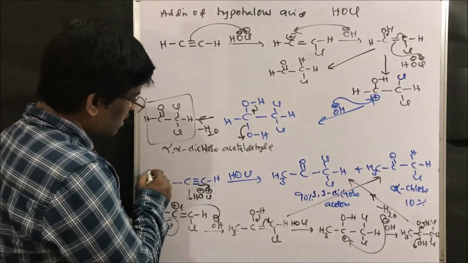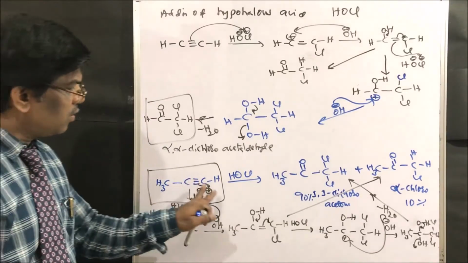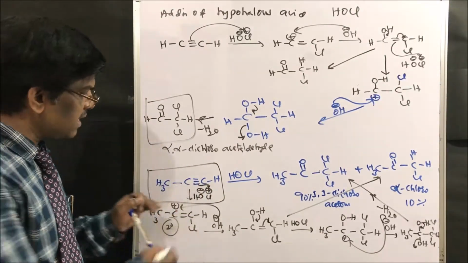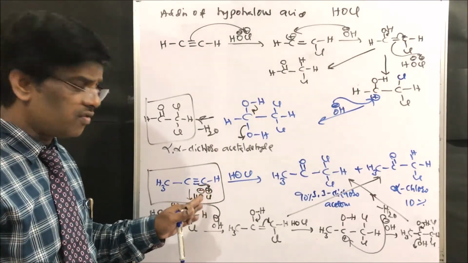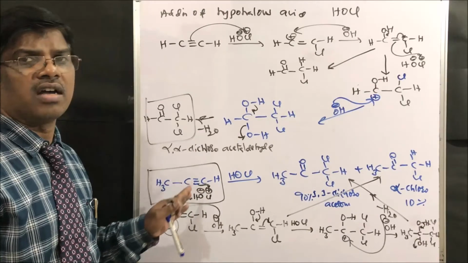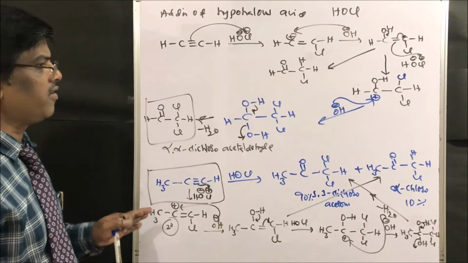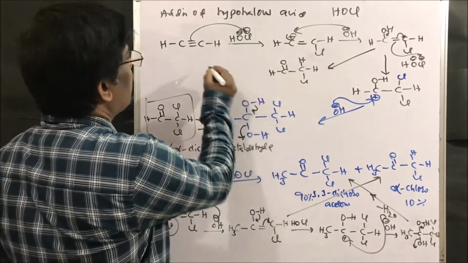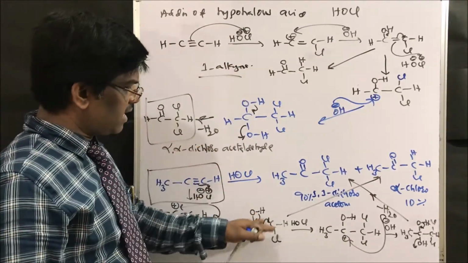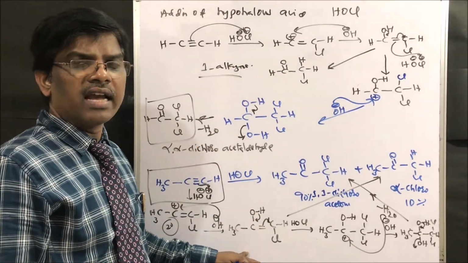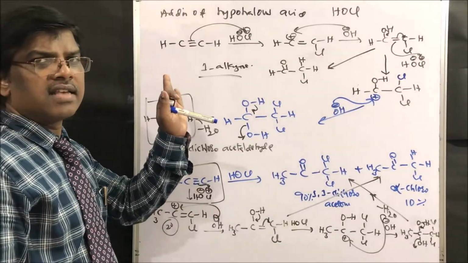So this type of questions are very very important friends. So where is this OH going to attack, this side or this side? In this reagent, hypohalous acid, chlorine is going to have positive charge and OH is going to have negative charge, or nucleophile. This is going to act as electrophile, right friends? This is how it gives ketones. So one alkyne, acetylene, gives aldehydes, whereas the remaining other alkynes are going to give ketones. This is how addition of hypohalous acid takes place.